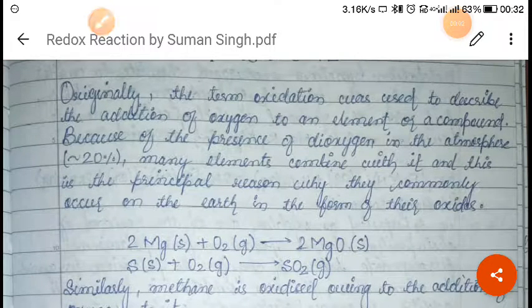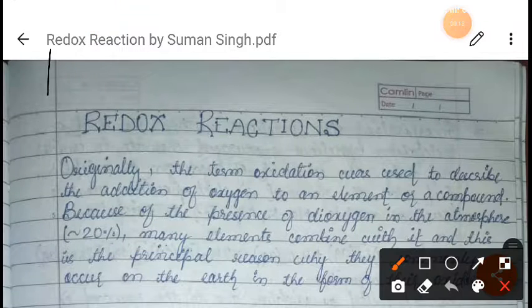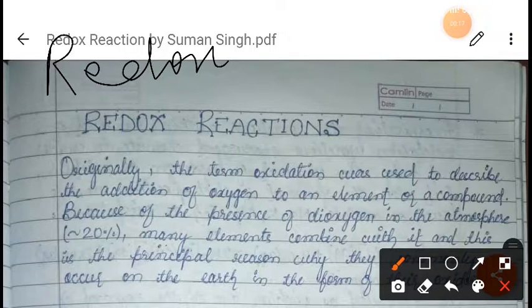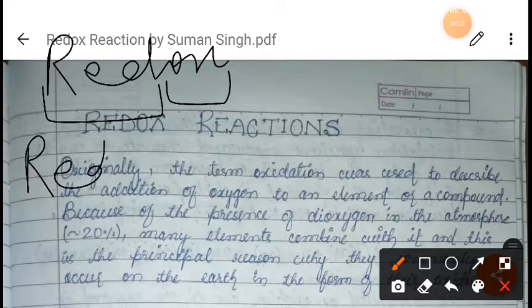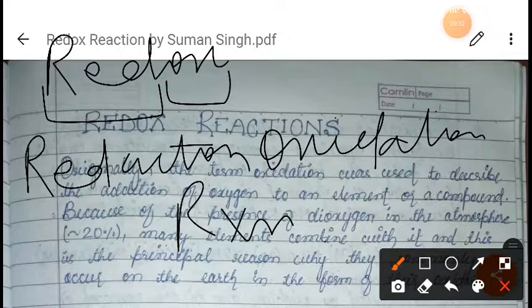Hello everyone. Today we are going to discuss another chapter, which is redox reaction. So when we talk about this redox reaction, this term redox is composed of two words, which are reduction and oxidation, okay? So sometimes it is also called reduction and oxidation reaction, okay?